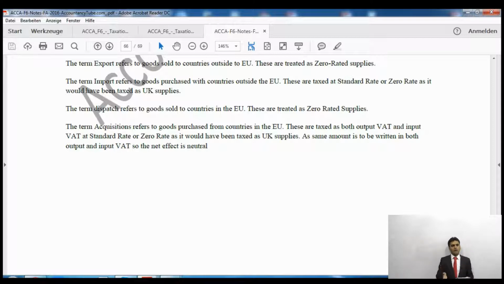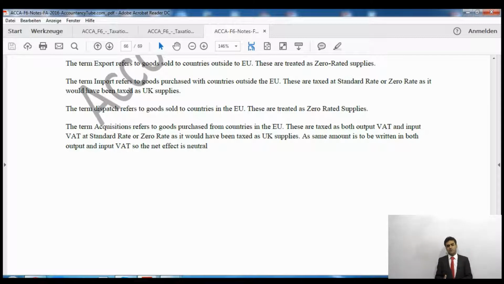So when I purchase anything from France while sitting in England, I will not have to account for any value tax. Likewise, if I sell anything, I won't charge any value tax. But because we have to comply with our local English British rules as well, if I purchase anything from the European Union countries like Italy or France, then when the goods come to London, I will charge value tax as I would have charged within the UK, be it standard rate or zero rate. However, the same amount will go into output tax as well.